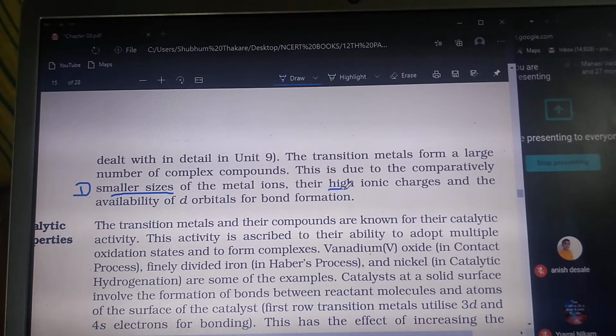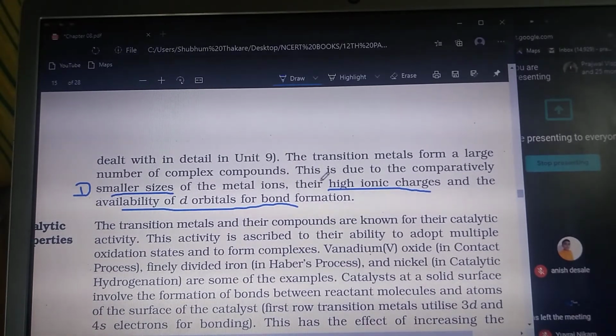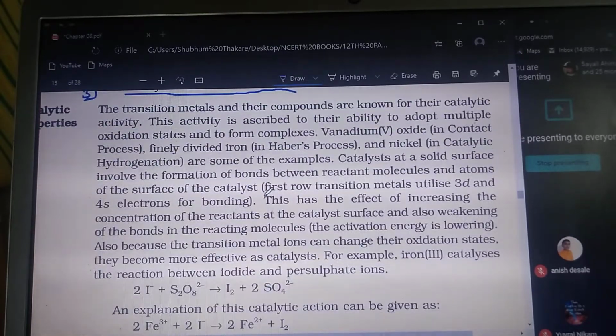Another point is the high ionic charges, and the third point is the availability of d orbitals to form the bond. So we have to mention the 3 reasons. First, the smaller metal ions; second, the high ionic charges; and third, the availability of the d orbitals for bond formation. These 3 points we have to mention while explaining complex compound formation.